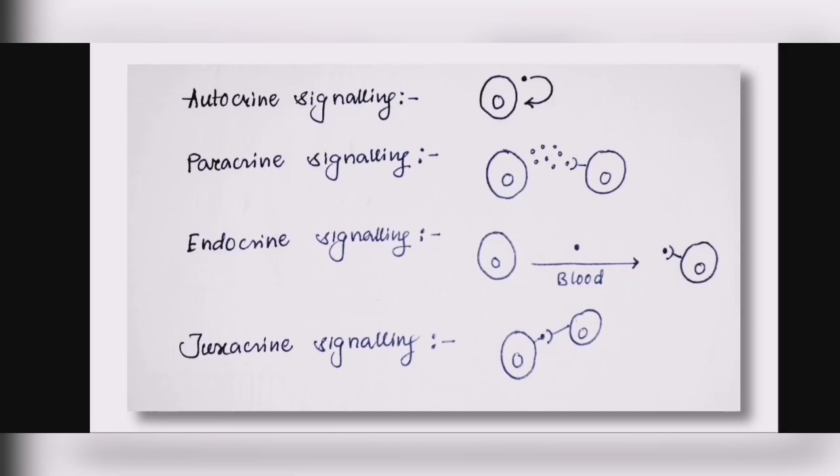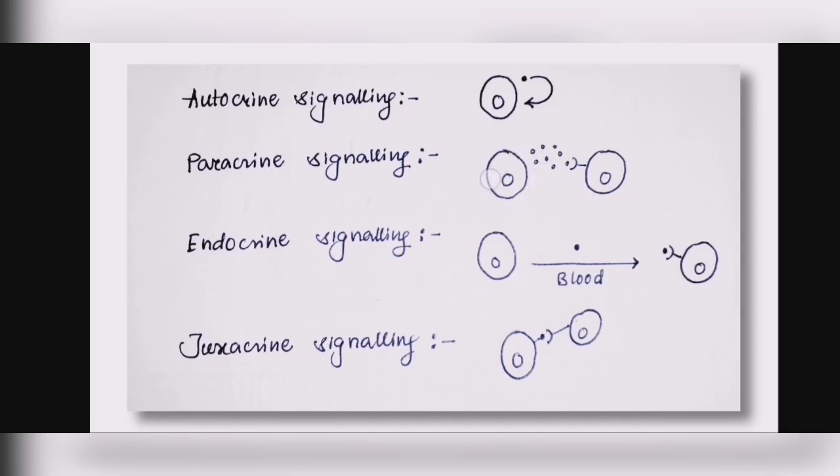So in our previous video we discussed various types of cell signaling such as autocrine, paracrine, endocrine, juxtacrine. So this is not juxtacrine, this is juxtacrine. In the previous video, by mistake, I wrote it in this way. I'm sorry for that. So if you understand this process in a very detailed way, then you will get to know that this has nothing to do with the actual cell signaling process.